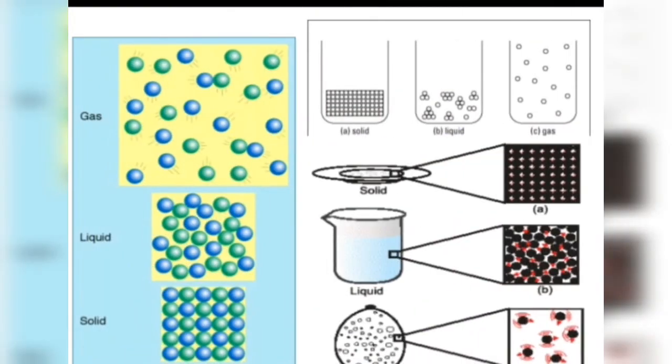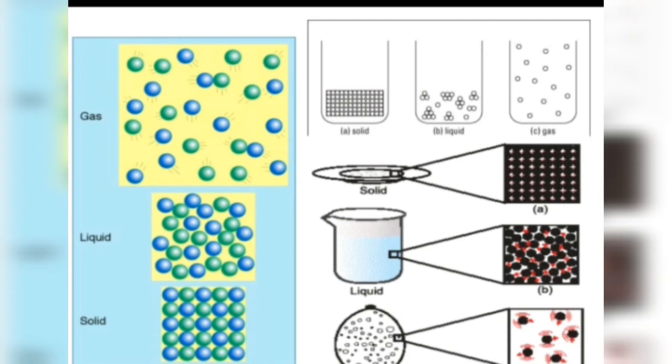Now, students, we observed that solids, liquids, and gases have different properties. But why do solids, liquids, and gases have such different properties? For that purpose, we'll explain by using the kinetic theory of matter.